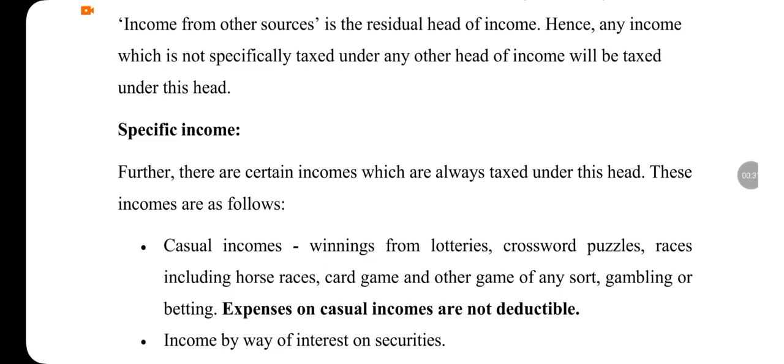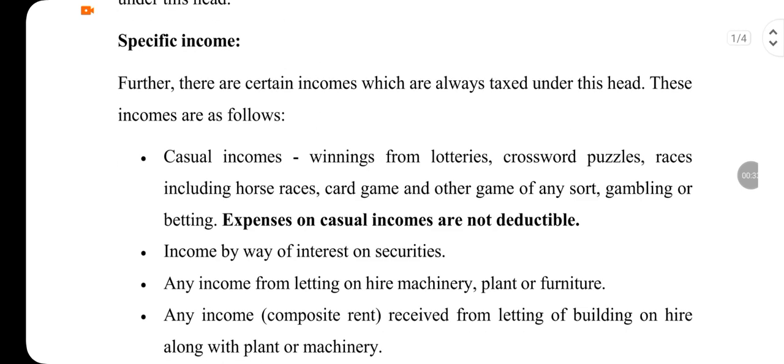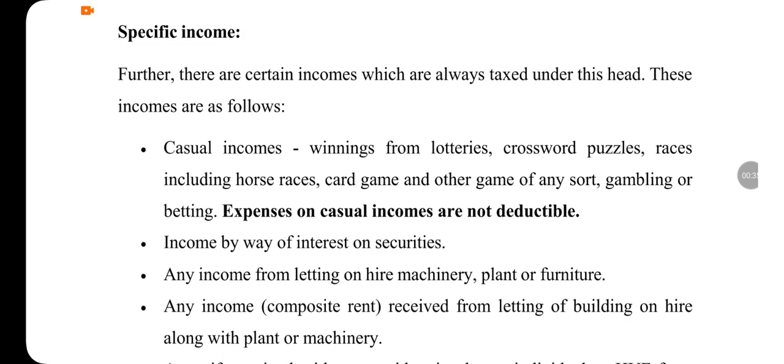So let's see what are specific incomes now. First one, that is casual incomes. Those are winnings from lotteries, crossword puzzles, races including horse races, card games and other games of any sort. It may also be gambling or betting. Expenses on casual incomes are not deductible. Please note that expenses on casual incomes are not deductible. So the entire income is taxable.